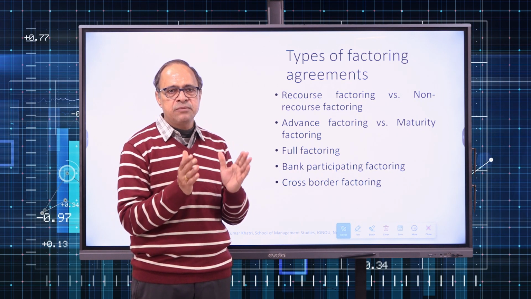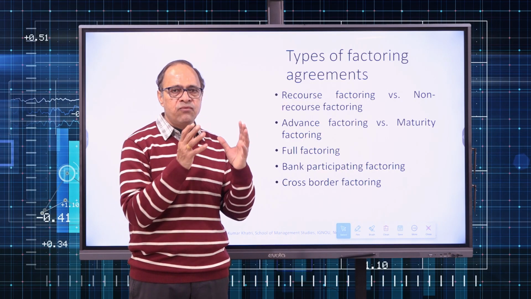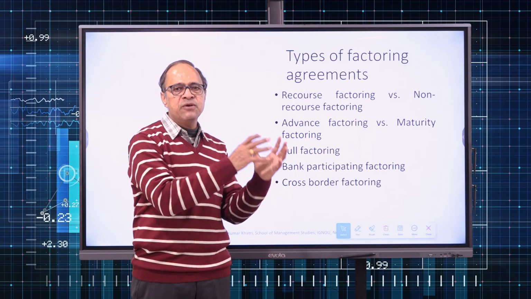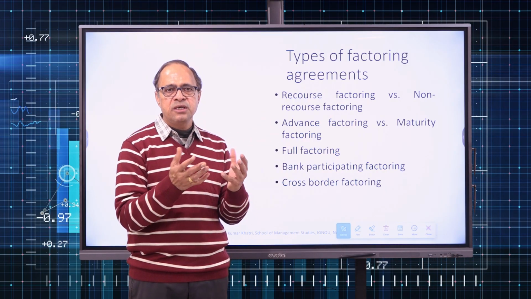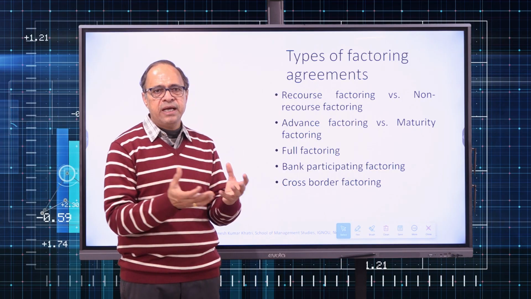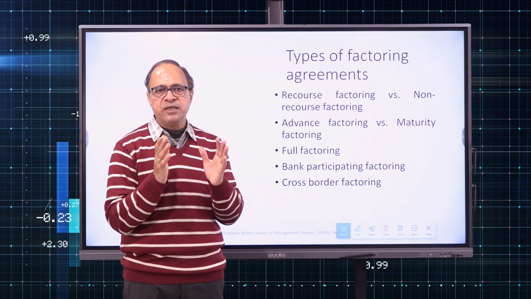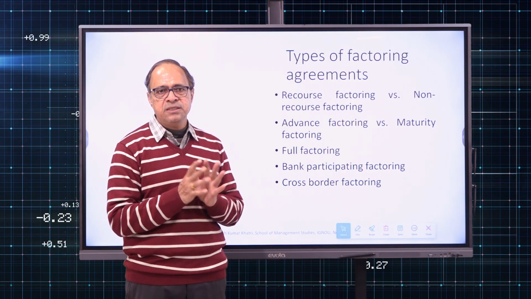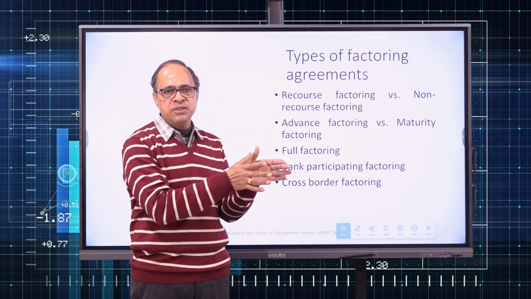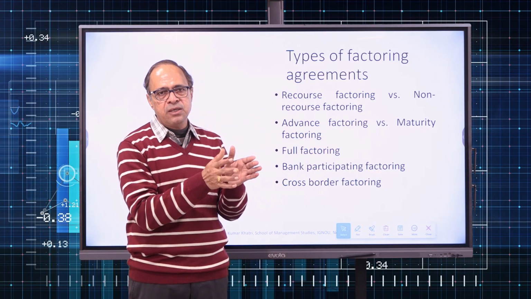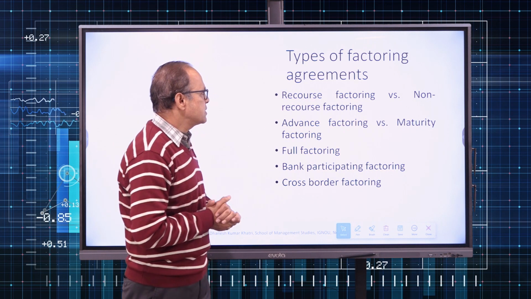So factoring arrangement or factoring services is of two types. In one case, the factor is providing full-fledged service. That means he is providing an advance, accounts maintenance service, as well as collection of the receivables. In some cases, the factor might not provide the advance. He says, I will not provide you any advance, but I will follow up with the customers, I will maintain the record, collect the money and give it to you. So that is a factoring service.